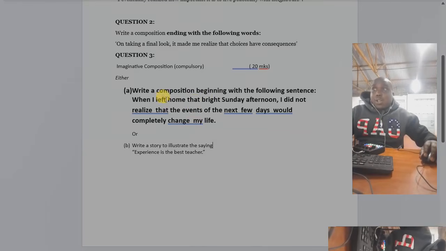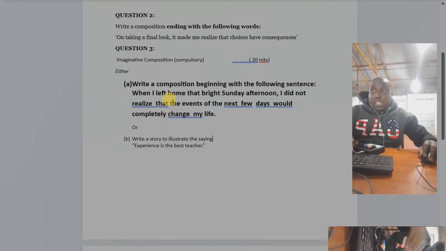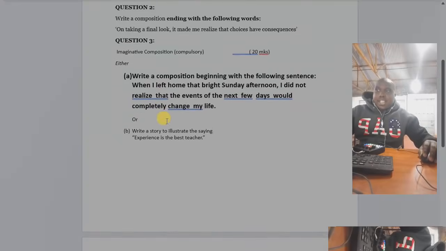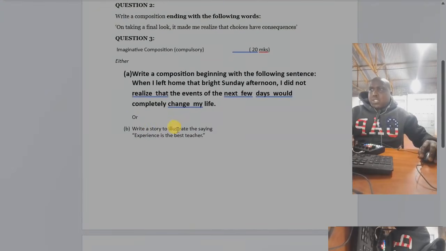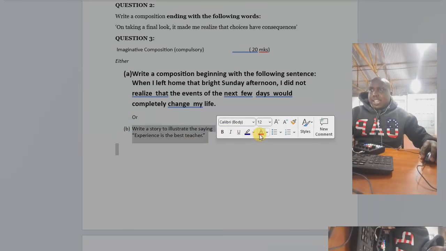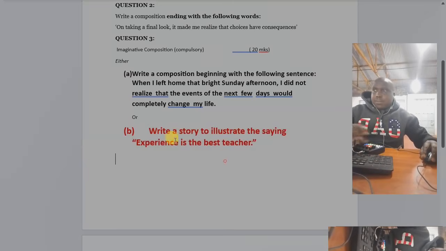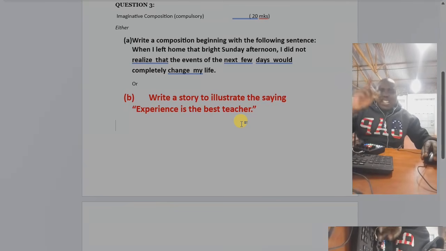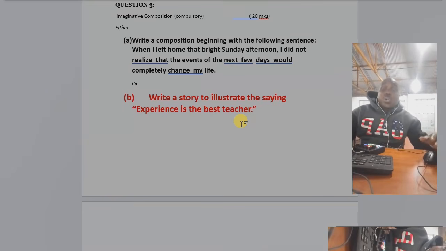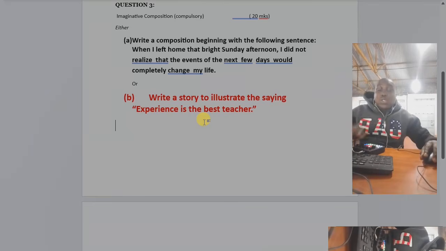Like now, I'm going to write these two compositions, ending with and starting with. I have the third one, where you will be told, write a story to illustrate the saying, "Experience is the best teacher." That is a story. You don't understand how experience is the best teacher, you don't know what to write, and you have chosen to write this. Don't worry. You have your one story.